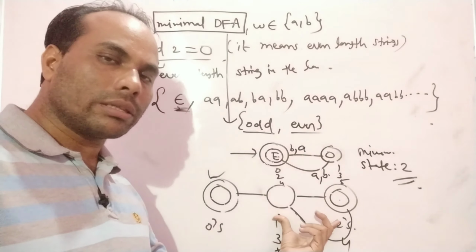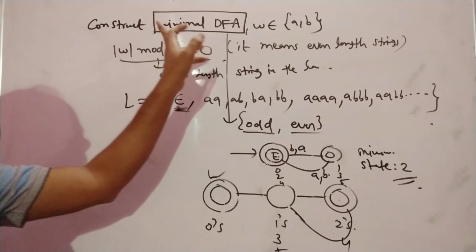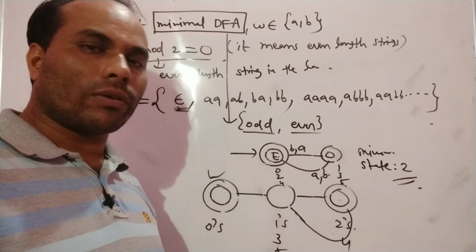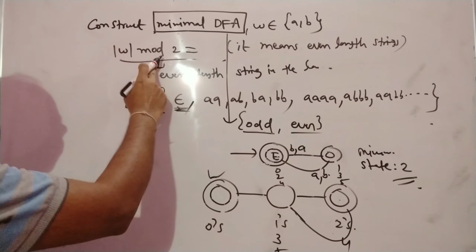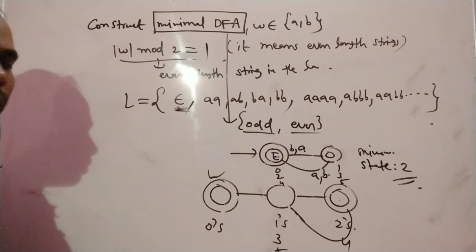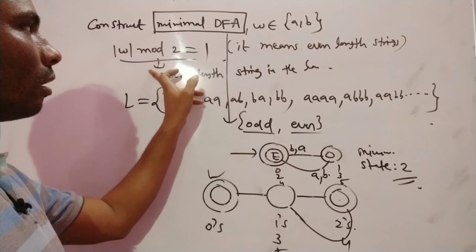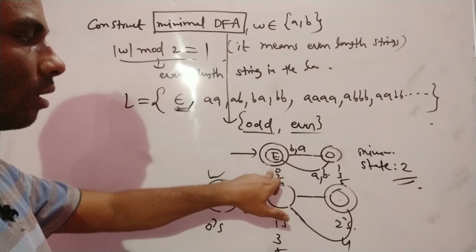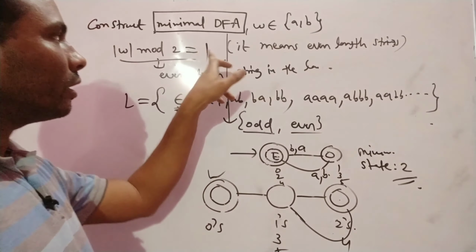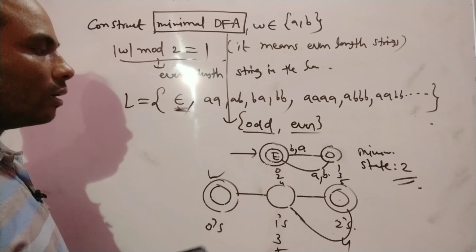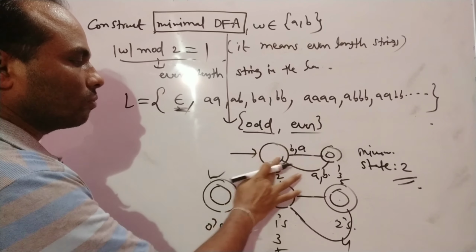If you are talking about the minimum DFA, 2 is the correct answer. This is also one of the DFA representations, but we always expect the DFA to have the minimum number of states. So this is one type of representation. This question may be changed: W mod 2 equal to 1. What is the meaning of that? Same representation, but previously you were reaching the even state. Whenever it is even, you accept. Now if it is 1, you have to reach the odd number state. That should be the final state. Just you have to change these two.